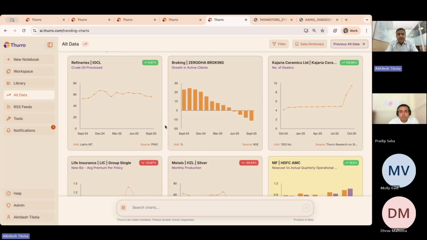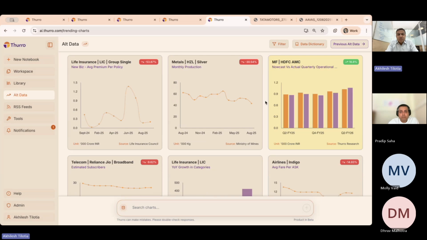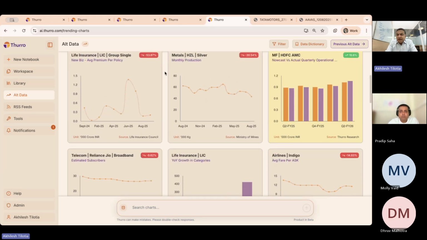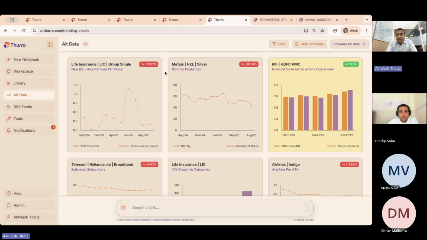So we will look at anything from the crude oil prices to the number of broking clients to the number of dealers that a company would have, to what you are seeing as the new average premium policy, etc. So just about any alternate data point that you can think about, we try and capture. As we work with our clients, we try and add more and more data sets.